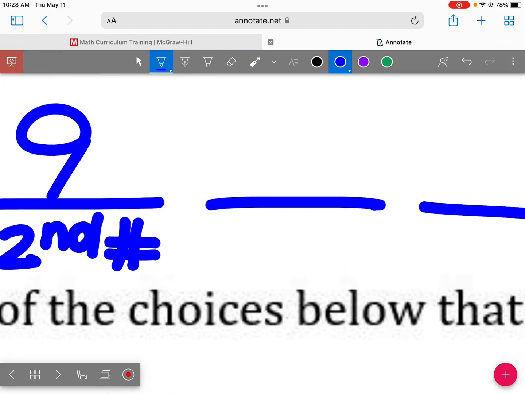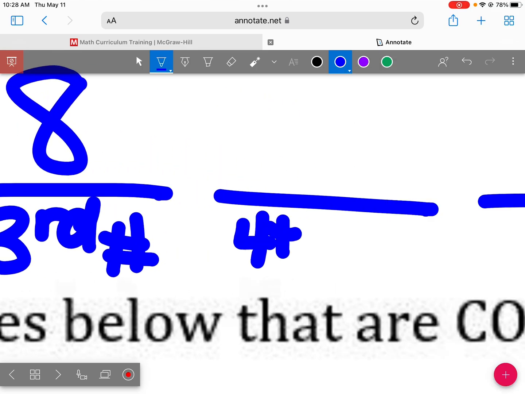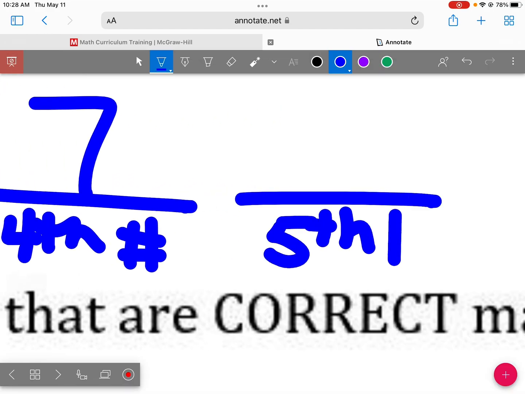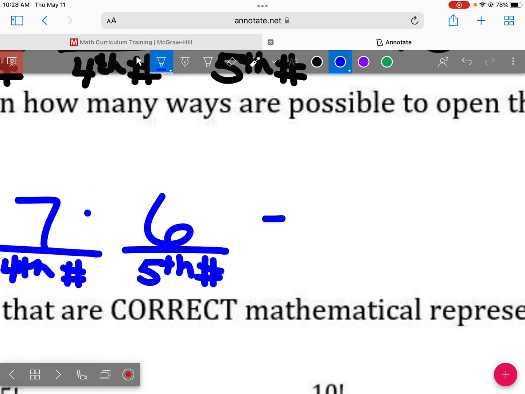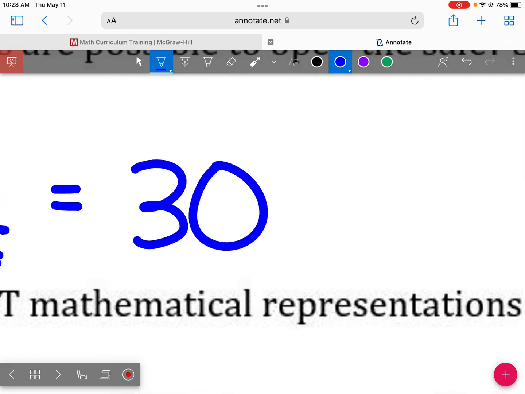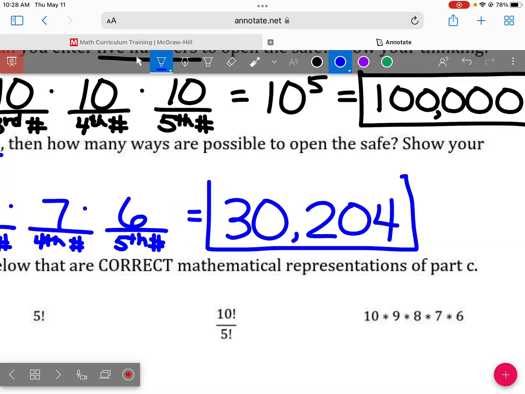9. For the third number? 8. For the fourth number? 7. And for the fifth number? 6. And what do I do with all of those? Multiply them. 10 times 9 times 8 times 7 times 6. And what is that? 30,240. That really cuts down on your possible choices, your possible codes, if you're not allowed to repeat numbers.